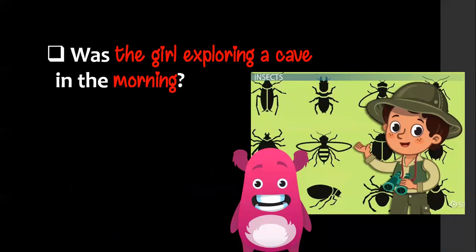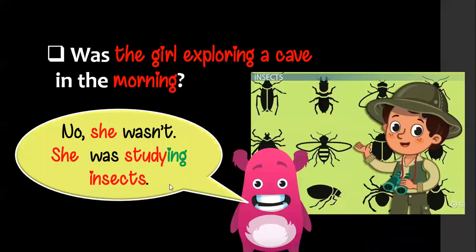Another, look here. One more time. Was the girl exploring the cave in the morning? So look at the girl one more time. Let's see. No, she wasn't. She was studying insects.